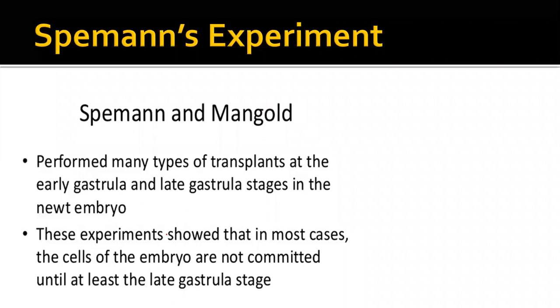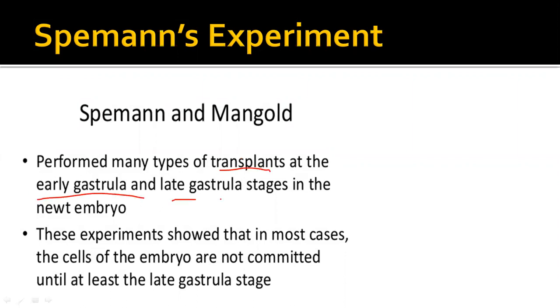The great work of experimental embryology was done by Spemann. Spemann and his student Mangold performed many types of transplants at the early gastrula and late gastrula stages in newt embryos.